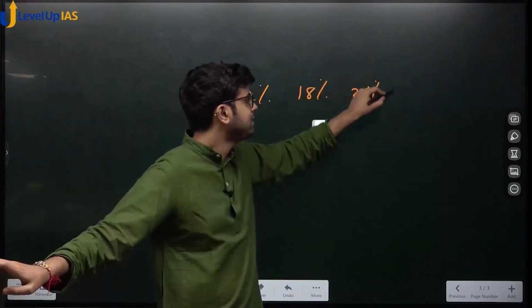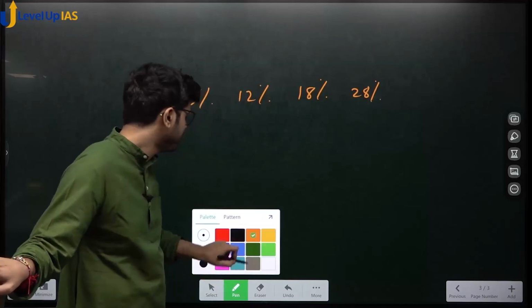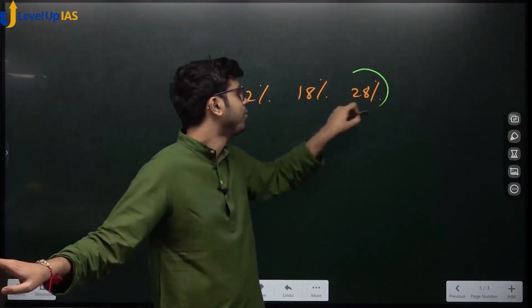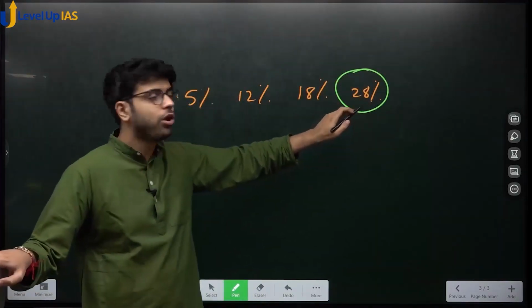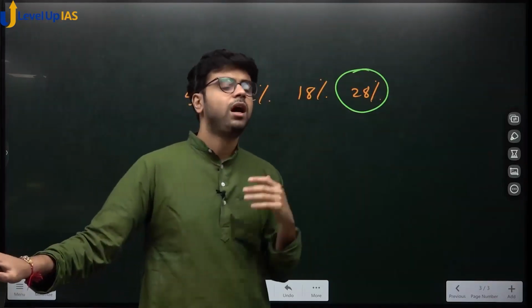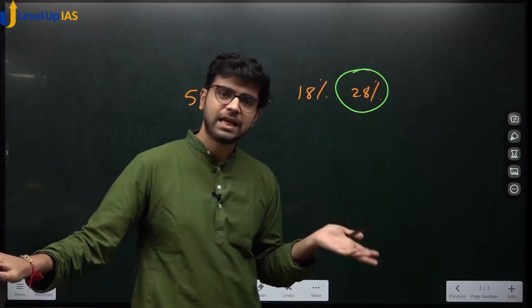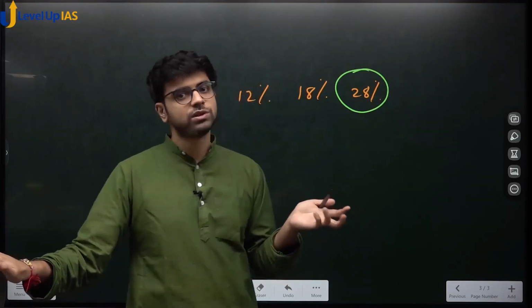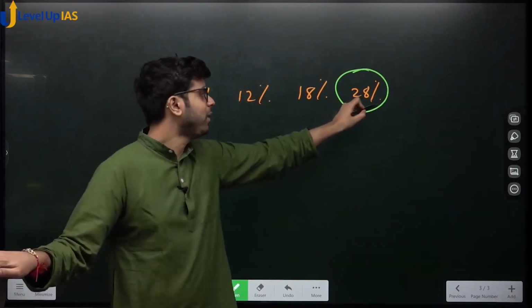28%. These are the goods which are taxed at the highest rate. Yes or no? So these are all demerit goods. These are all luxurious goods. You know, high-end cars, imported cars. Then you have your cigarettes and all of those things. Those are luxury goods. Alcohol. They are taxed at 28%.